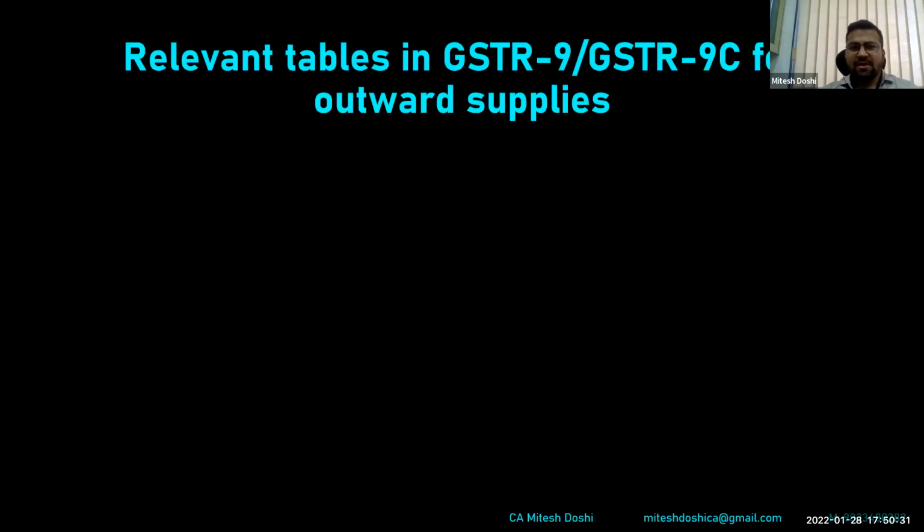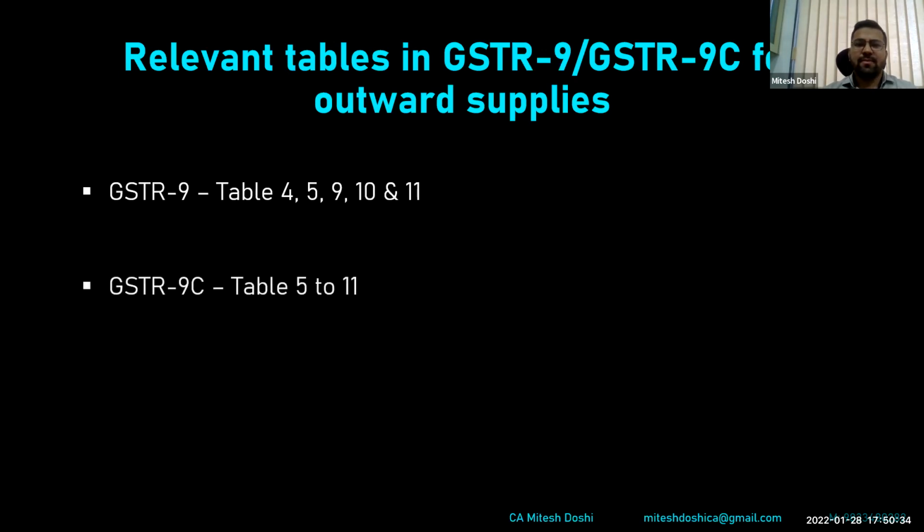So what are the relevant tables in GSTR 9? Table 4, wherein we have to disclose taxable supplies. Table 5, wherein other than the taxable supplies are to be disclosed. Table 9 is ultimately the tax payable and the tax paid. The computation, ideally we can say, the liability that has been disclosed by us and what has actually been paid by us through 3B. Then table 10 and 11. I'll be going with this ahead.